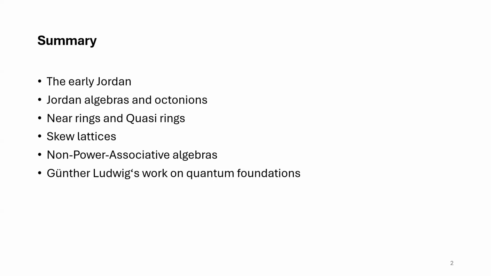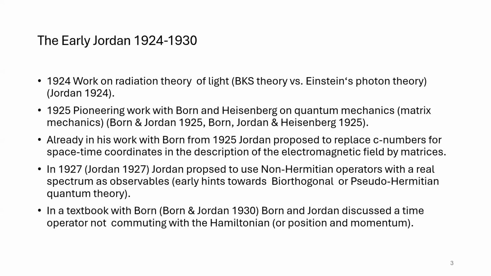Then I will, in the end, briefly talk about Gunther Ludwig's work. Gunther Ludwig was a theoretical physicist who wrote his habilitation thesis on Jordan's theory of gravity, but later also turned to the foundations of quantum theory. And for example, he was one of the pioneers of generalized probabilistic theories. And of course, I will also end the talk with an outlook. Okay. So then let's have a start. Actually, this should have been with an animation, but it didn't work.